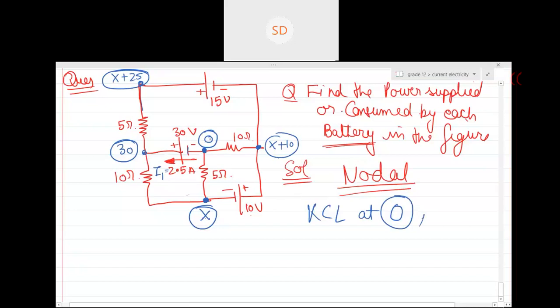Can you see I1, which is in this direction? So I1 plus (0 minus x) divided by 5 plus (0 minus x plus 10) upon, what is the resistance, 10, equals 0, right?